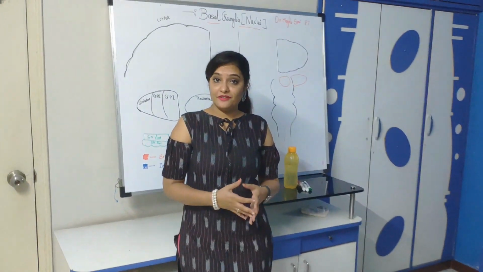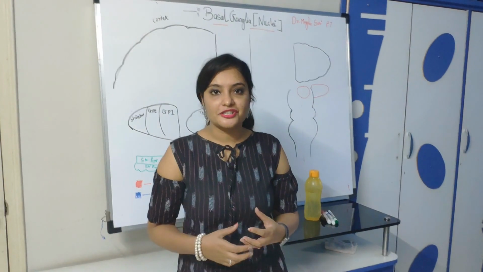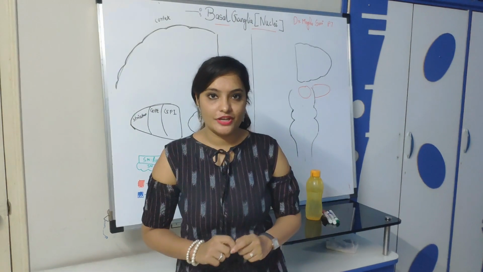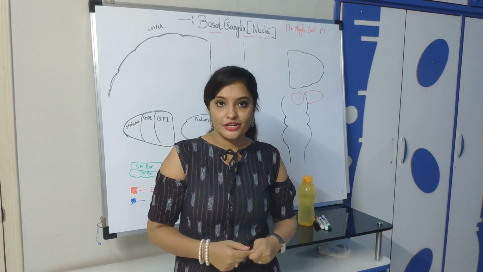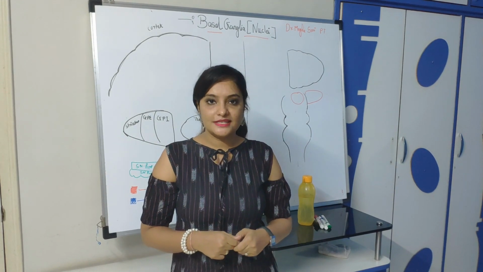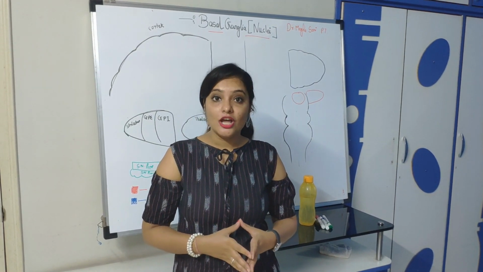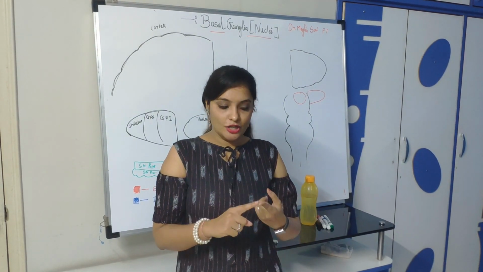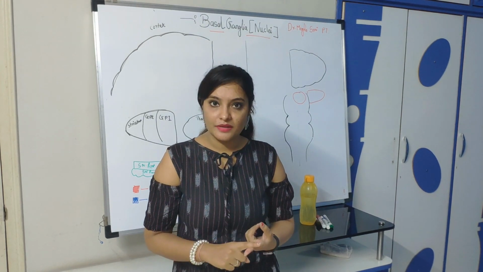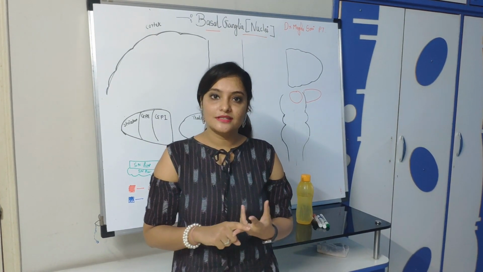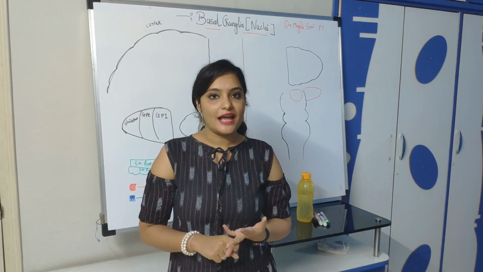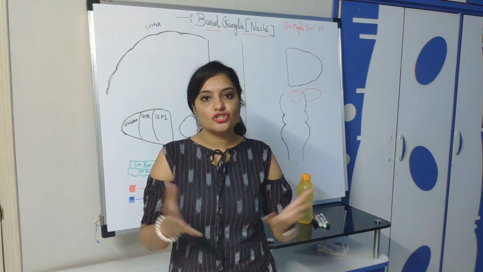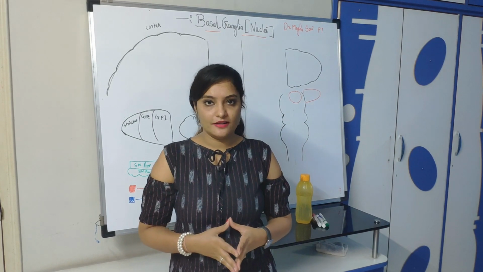So let's start. In my previous lecture we have seen the anatomical structure of basal ganglia. Now onwards we are going to use only the physiological classification of basal ganglia, because that classification is important to understand the connection of basal ganglia. So quickly I am going to tell you the physiological classification. It includes caudate nucleus, putamen, globus pallidus internal, globus pallidus external, subthalamic nucleus and substantia nigra. Today in my lecture we'll see the connection of basal ganglia with the other parts of the central nervous system.